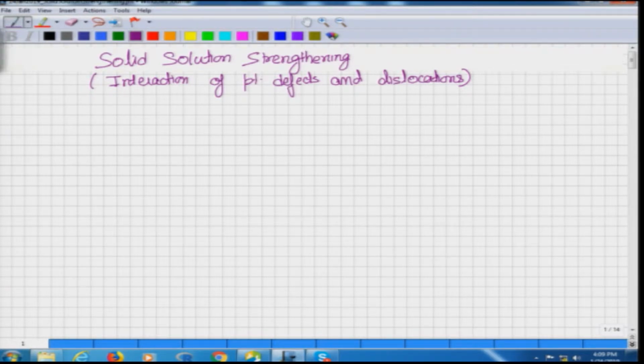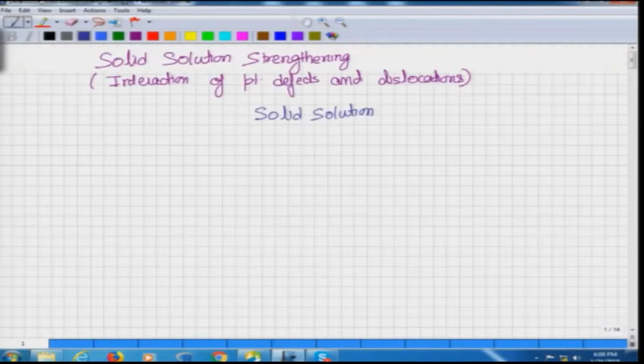So, the first thing that we should understand is that there are two types of solid solution, and we have already covered the types of solid solution in part 1. We will just look at it to understand how they will affect the interaction.